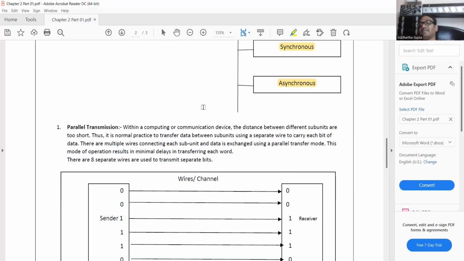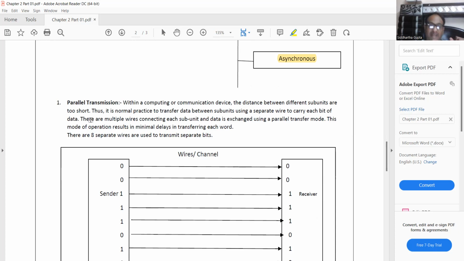Now let's discuss parallel transmission. So my dear students, before moving to parallel transmission, I just want to ask, do you have any problem up to this point? I hope you don't have any problem. Now everything is very crystal clear, and I am explaining it in very simple words. I hope you will find it equally easy to understand all these things. Now let's move on to parallel transmission.